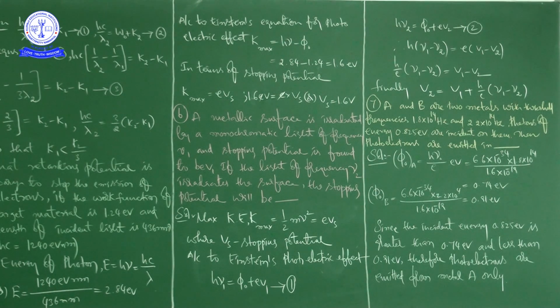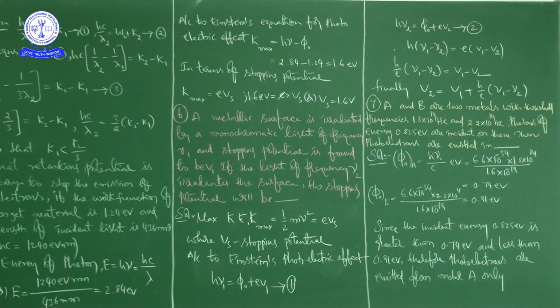So K maximum is equal to E into Vs. That is here 1.6 electron volt. 1.6 electron volt is equal to E into Vs. So E will get cancelled. Finally, Vs is equal to 1.6 volt. Stopping potential is 1.6 volt. That is what he is asking to calculate, and we calculated.